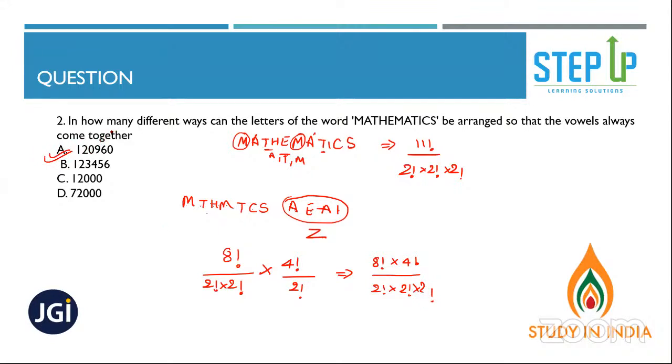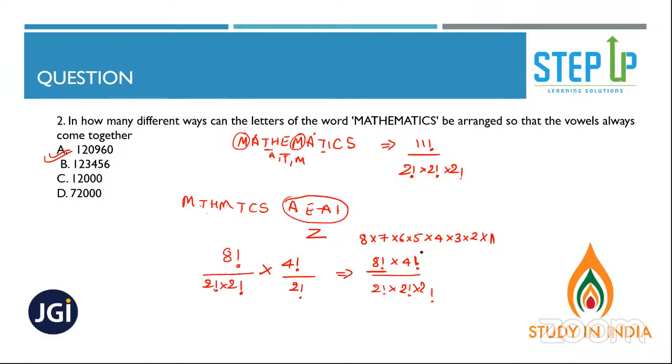Because how many 5s are there in 8 factorial? We don't take 6 factorial, Jacqueline. We don't take directly 6. How many 5 are there in 8 factorial? 8, 7, 6, 5, 4, 3, 2, 1.